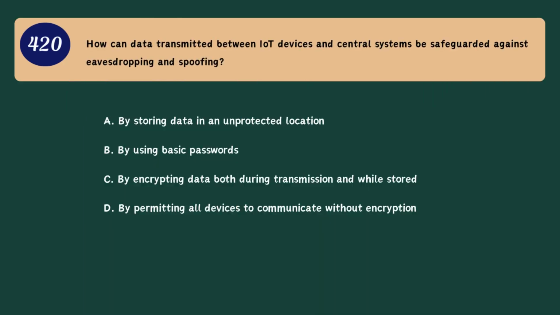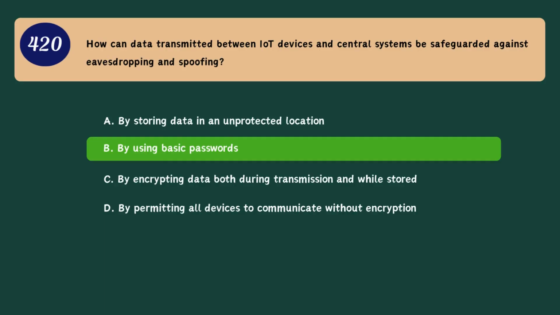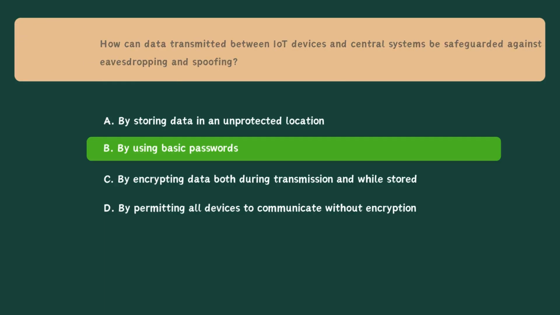Question 420. How can data transmitted between IoT devices and central systems be safeguarded against eavesdropping and spoofing? A. By storing data in an unprotected location. B. By using basic passwords. C. By encrypting data both during transmission and while stored. D. By permitting all devices to communicate without encryption. Correct answer. B. By using basic passwords.